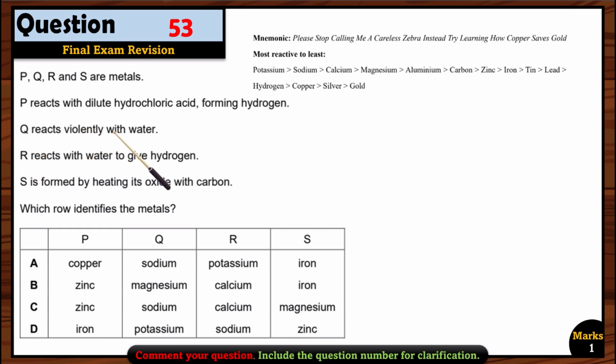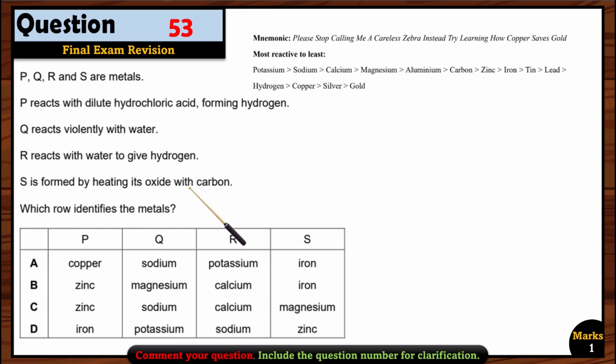Now let's see for Q. Q reacts violently with water. If it reacts violently with water, we can have only three options here that are reacting with water, and among them, potassium is the one that reacts violently. So if you see here, we have magnesium, sodium, and potassium. So sodium or potassium can be right, but most probably potassium is right, not sodium. Magnesium cannot react with cold water. It only reacts with steam. Okay, so now one option is rejected. So we are just left with C and D. Probably it will be D because potassium reacts violently with water, but we can see the other options.